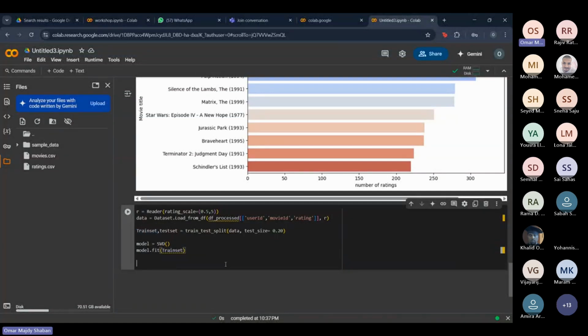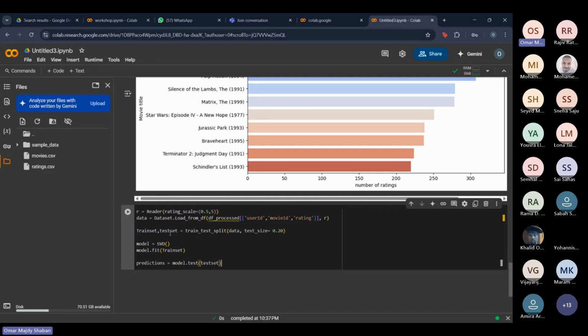Make sure. Okay, here. And what we're going to do now is we're gonna test the model. What this fitting method does is that it trains the data on this model. Basically, we're gonna use this training set to train our model, and then we're gonna make a predictions variable, and we're going to actually test our data. So we're gonna pass the other variable which we have, the test variable. Sorry, the test data right here.